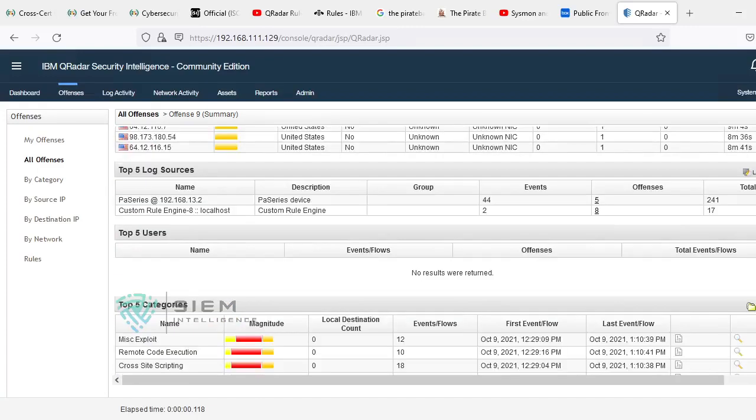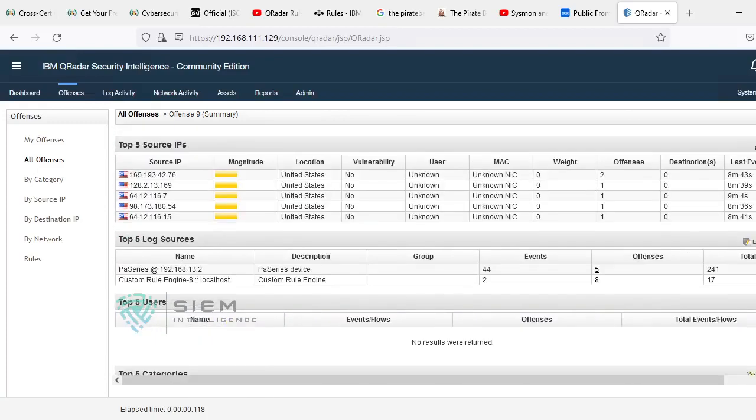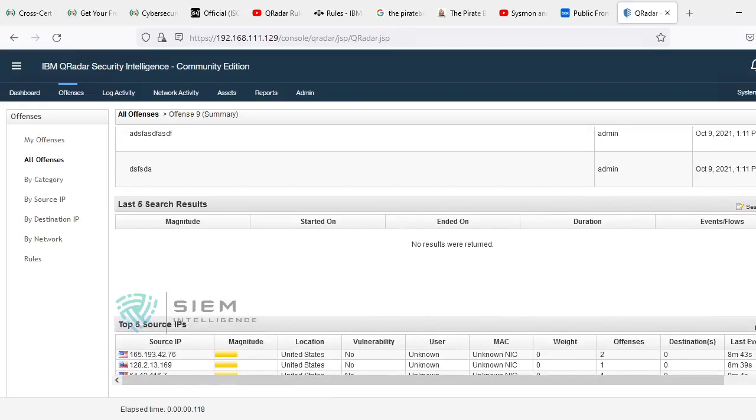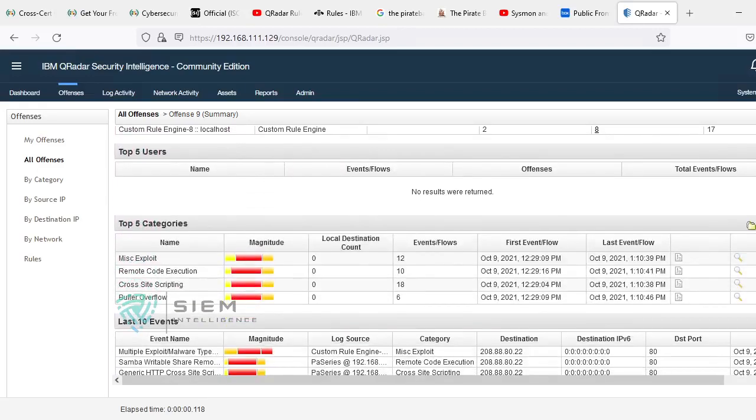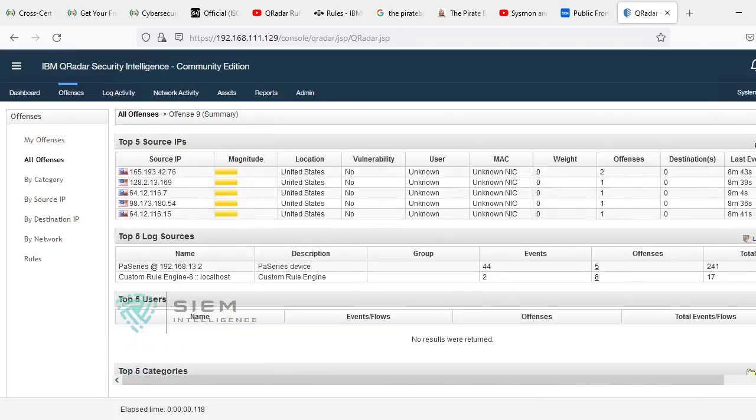Similarly, there is something called destination. Why is it not showing here? Because there is only one destination, that's why it is not giving it. However, you will get the destination also. And how many log sources are contributing, that is also shown here.